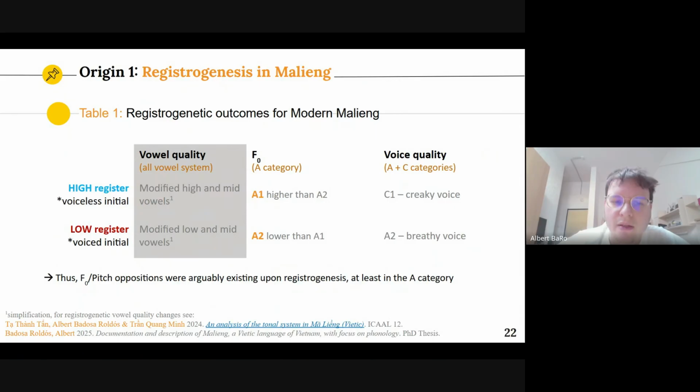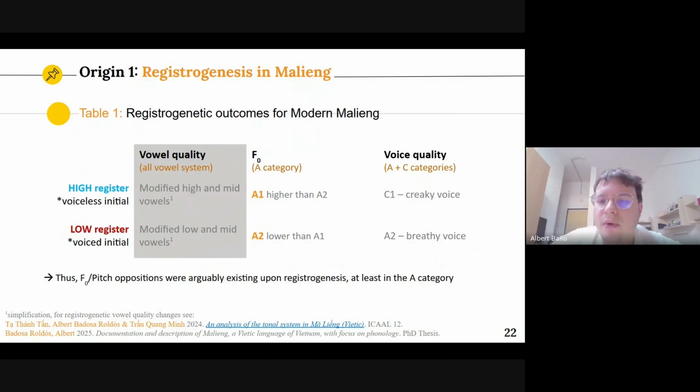So we can see in gray that vowel quality is the most salient one, and we say that it's the most salient not because we have done perception studies, but because it affects the whole system. So all the vowel system and all the syllable types from A1 to D2 are affected by vowel quality differences. But we have only found F0 and voice quality differences in the A category for pitch. So A1 is higher than A2, and A2 is significantly lower than A1, but that's it.